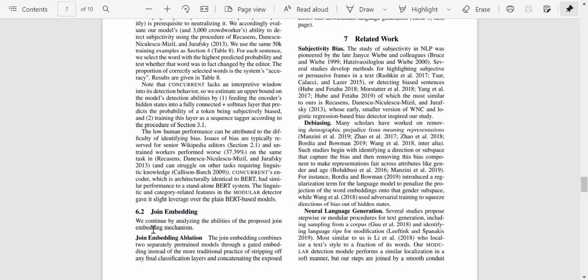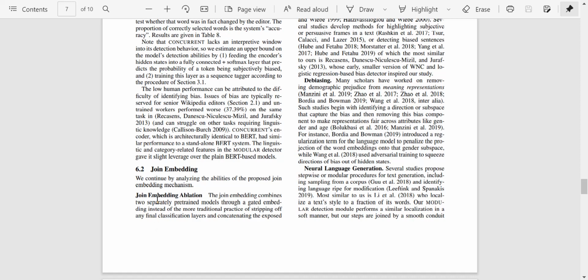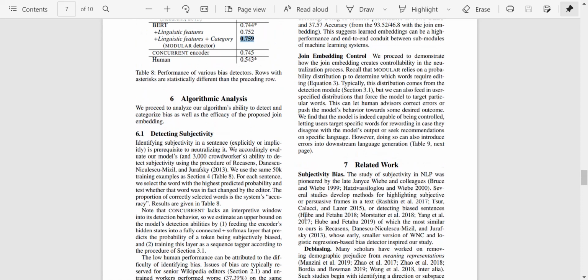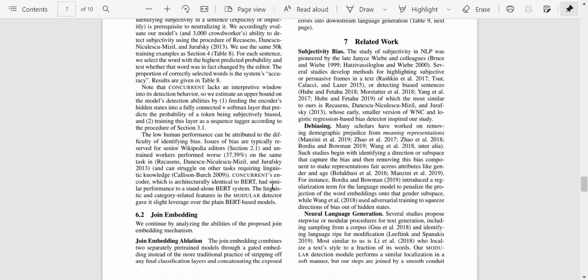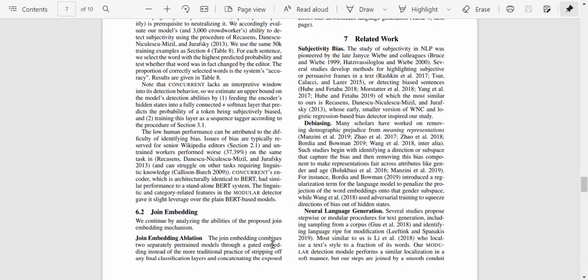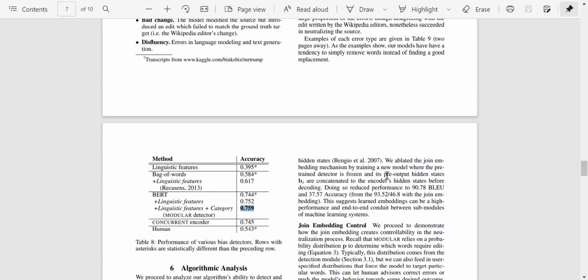And now let's evaluate the joint embedding algorithm. So the ablation is essentially removing joint embeddings and having a look at the results. The joint embedding combines two separately pre-trained models, instead of the more traditional practice of stripping off any final classification layers and concatenating exposed hidden states.